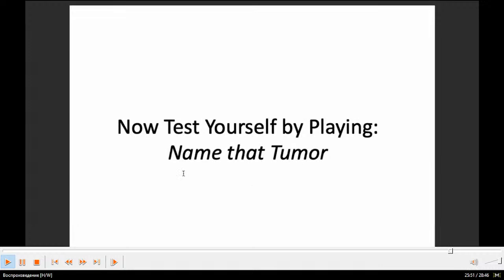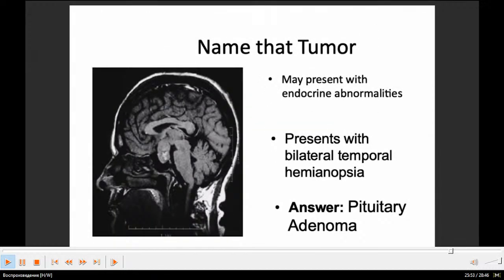Let's get to it. Name the tumor. Here you can see the pituitary gland, as we remember. Well, I hope you remember anatomy. The pituitary gland is here, and its cause here: pituitary adenoma, acromegaly.